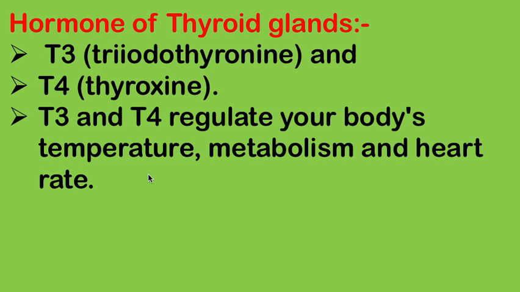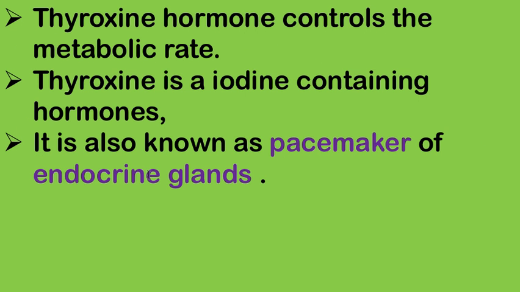Two types of hormones are secreted by the thyroid gland: triiodothyronine, or T3, and T4, or thyroxine hormone. T3 and T4 both regulate your body's temperature, metabolism and heart rate. The thyroxine hormone controls the metabolic rate. Thyroxine is an iodine-containing hormone. If an exam asks which hormone is an iodine-containing hormone, the answer is thyroxine. And the most important key point: the pacemaker of the endocrine glands is the thyroid gland.